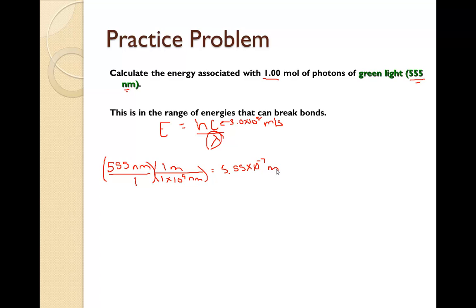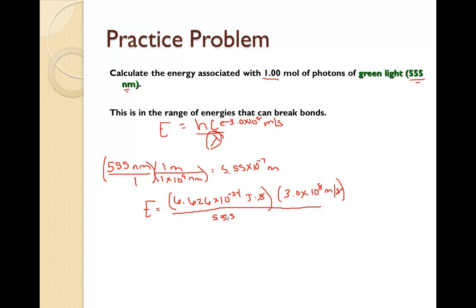Now the energy is then Planck's constant, which is 6.626 times 10 to the negative 34 joules times seconds, times the speed of light, 3.0 times 10 to the 8th meters per second, and the seconds cancel, all over 5.55 times 10 to the negative 7 meters.